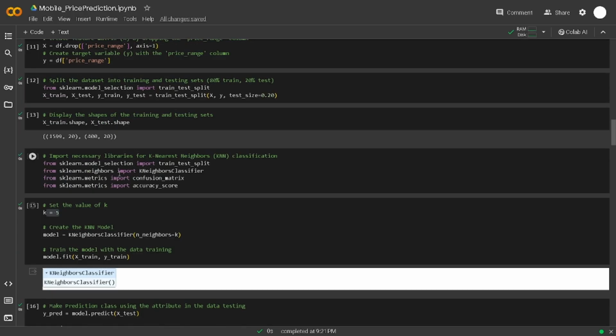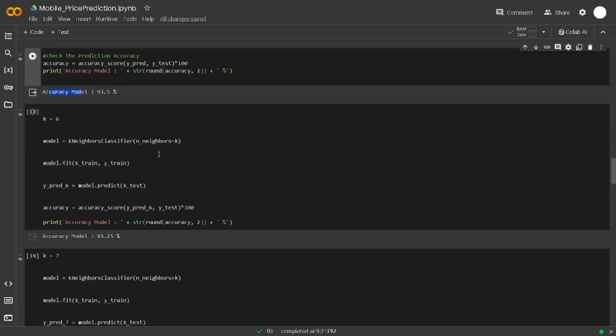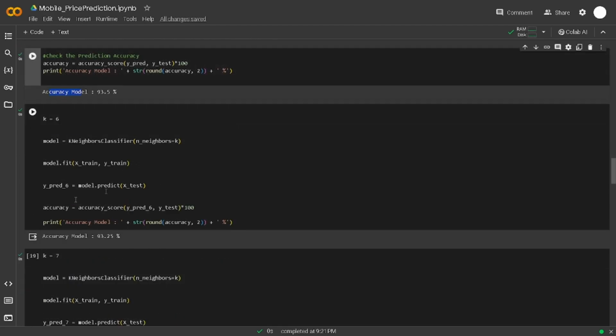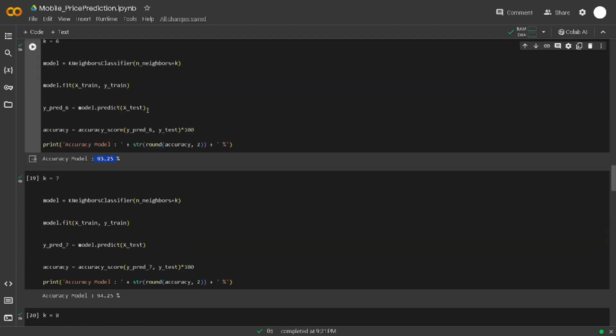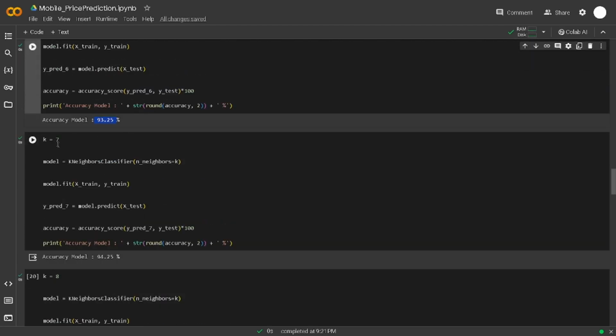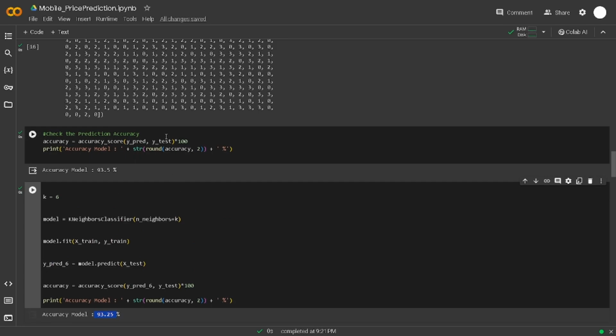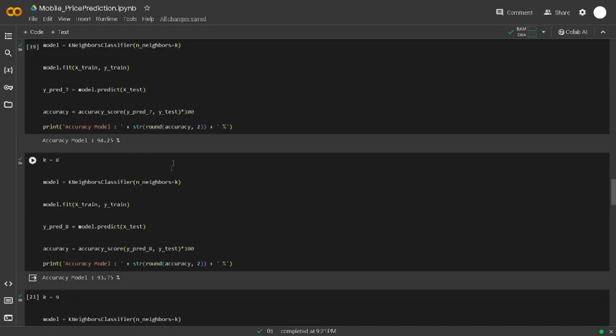This is the highest right now, K5. Then we check K6. Is it higher or lower? After that, you can see the accuracy is a bit lower than K5. So we check K7. K7 is 94.25, which is higher than K6 and K5, which is 94.